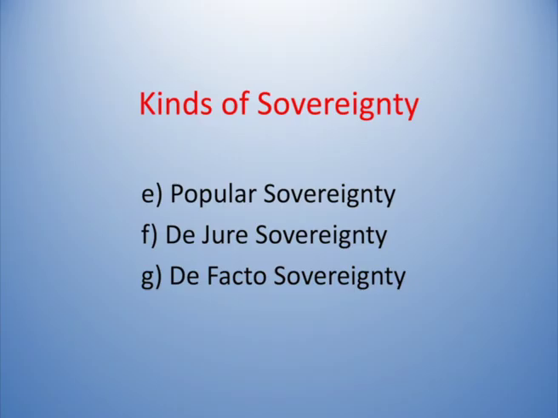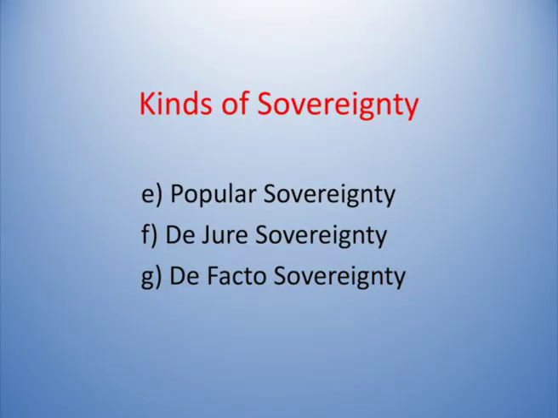And in the kinds of sovereignty, we have popular sovereignty. There is another concept called popular sovereignty. In fact, this popular sovereignty is propagated by one of the social contract theorists, Rousseau. Rousseau, in his concept of general will, propagated the idea of popular sovereignty.